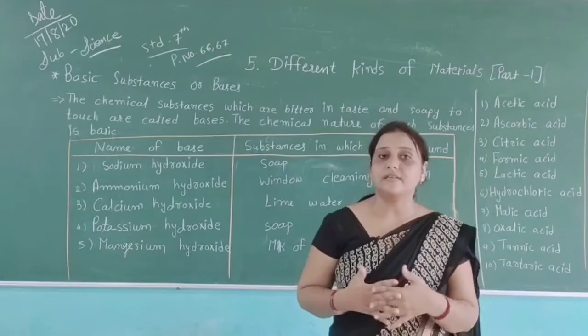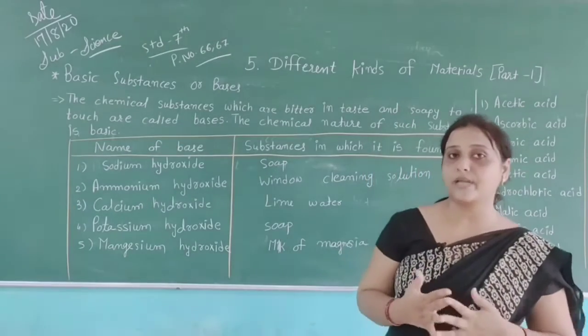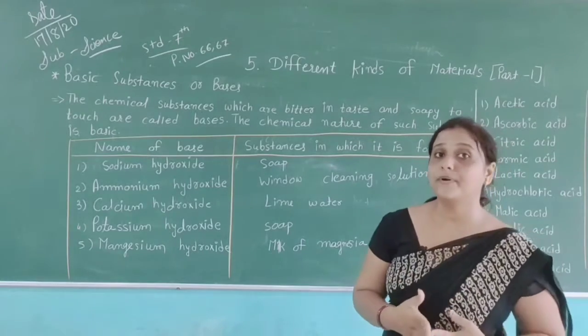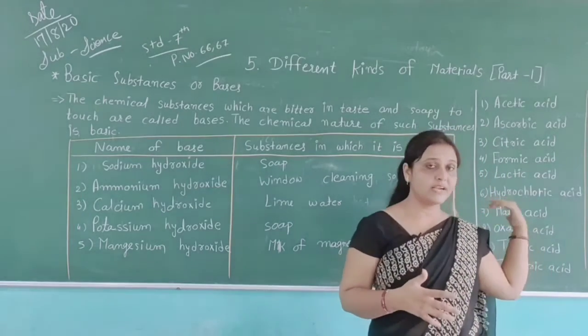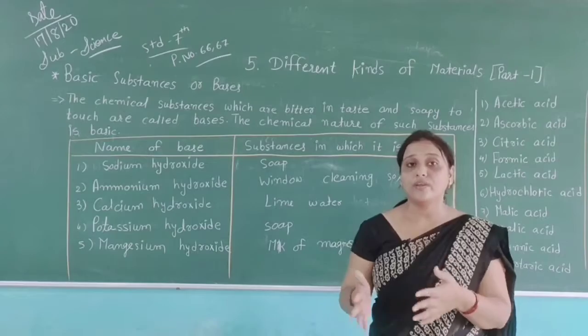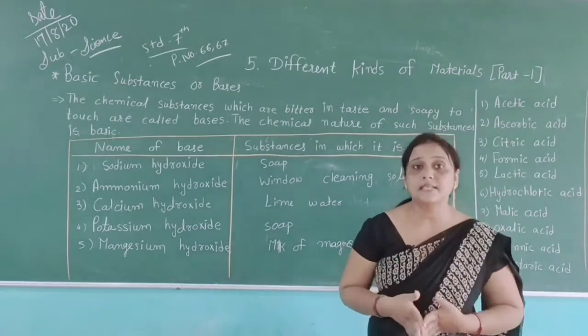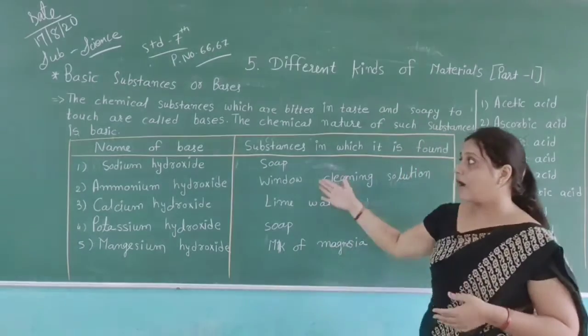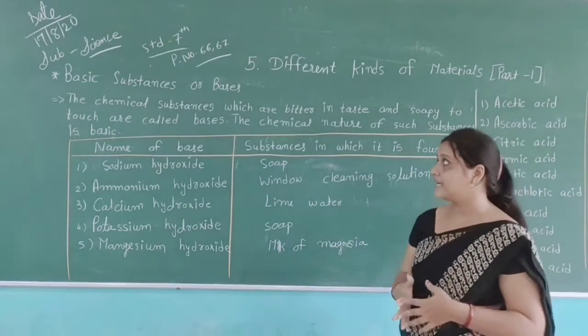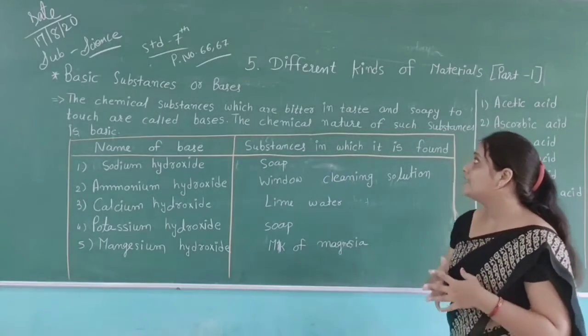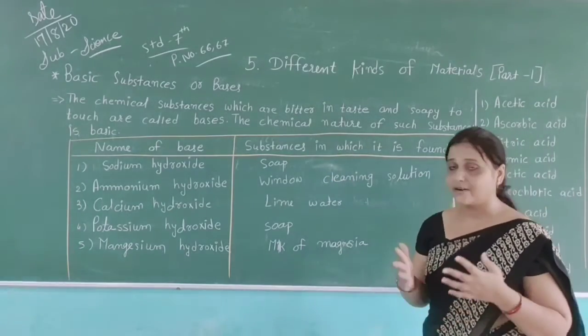So we have discussed the different types of chemical substances which we get from food. Then we discussed the different types of acids and how we can get them from different substances in our food. Then basic substances or bases, the chemical substances which are bitter in taste and soapy to touch, are called bases.